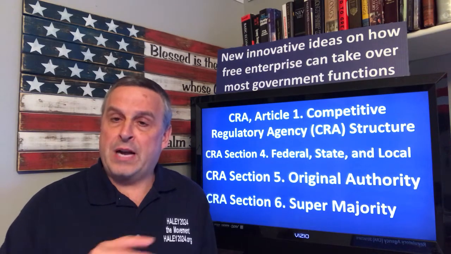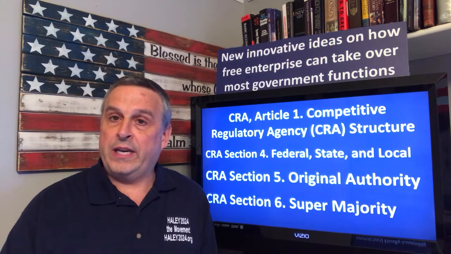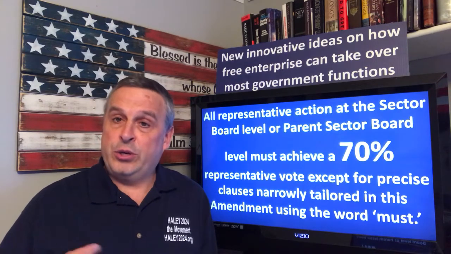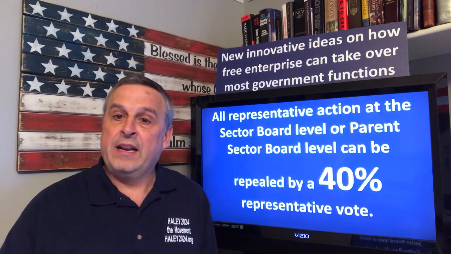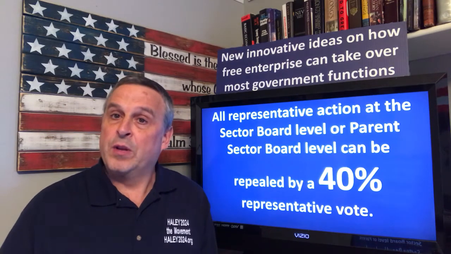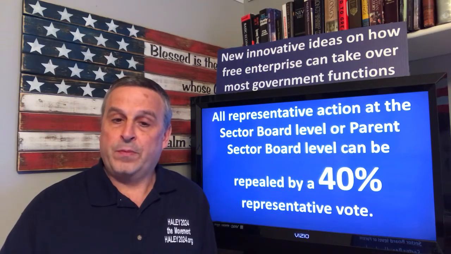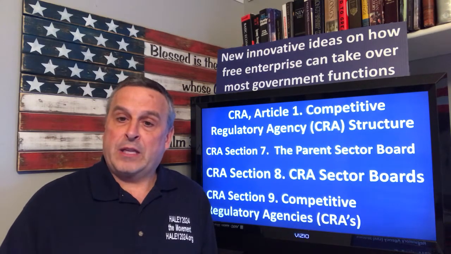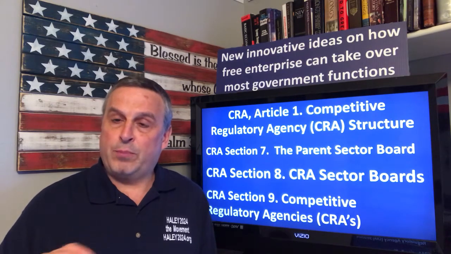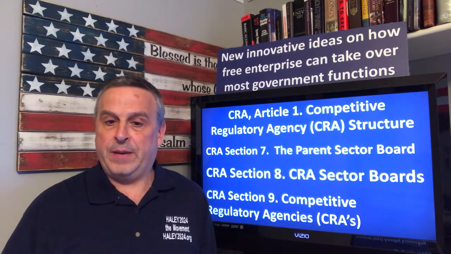Supermajority: for most monopoly government action, it will take a 70% supermajority to do that. So it really shrinks down the size of government. So you need 70% for a supermajority, and 40% can repeal monopoly government regulations. So you see how that's going to really reduce government's control. Now we're going to talk about the Parent Sector Board. We'll get into that on the longer videos. The Sector Board, that's going to be each sector. We'll go over the 30 sectors in a little bit.